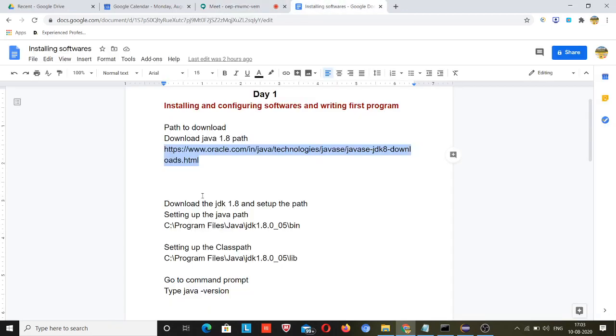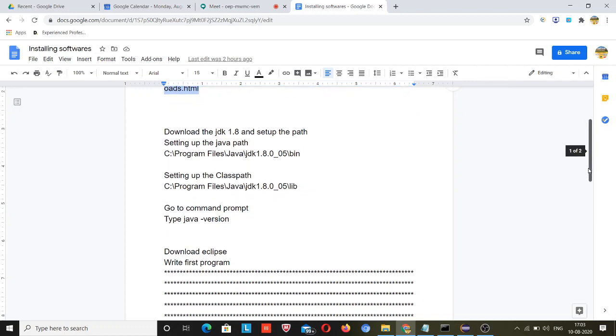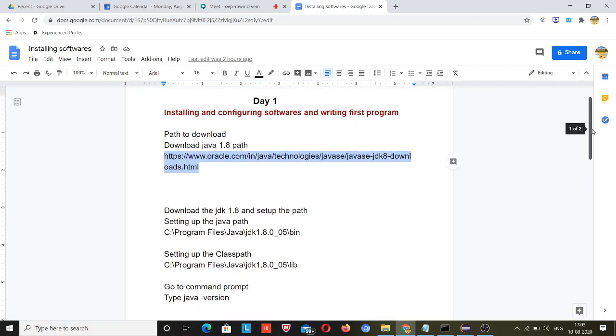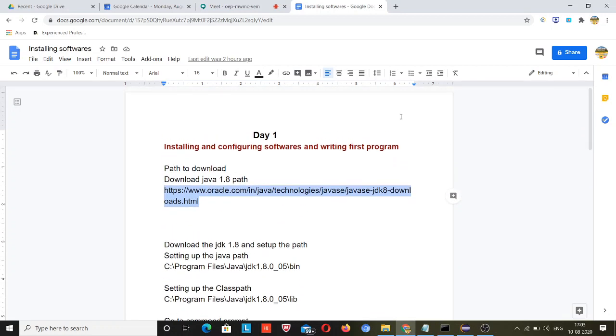And now the next thing will be configuring the Java path, and the second and last thing will be downloading Eclipse IDE, so that you can write code on that IDE. So first of all, we are going to download this Java 1.8.